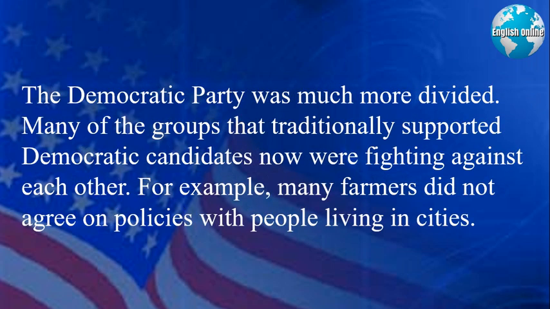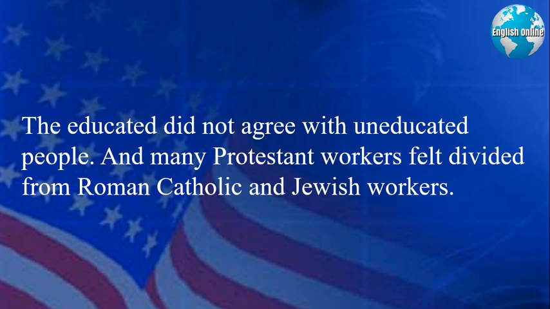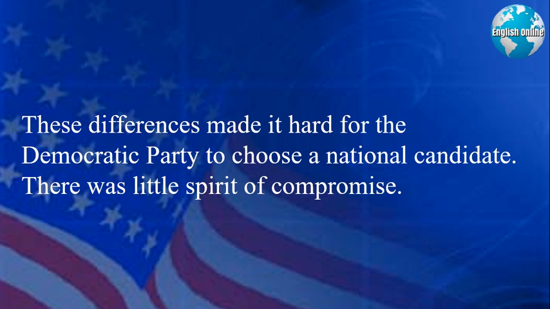The Democratic Party was much more divided. Many of the groups that traditionally supported Democratic candidates now were fighting against each other. For example, many farmers did not agree on policies with people living in cities. The educated did not agree with uneducated people, and many Protestant workers felt divided from Roman Catholic and Jewish workers. These differences made it hard for the Democratic Party to choose a national candidate. There was little spirit of compromise.